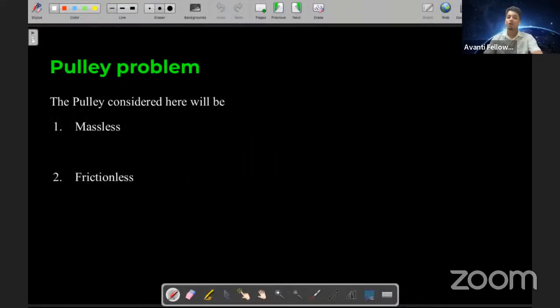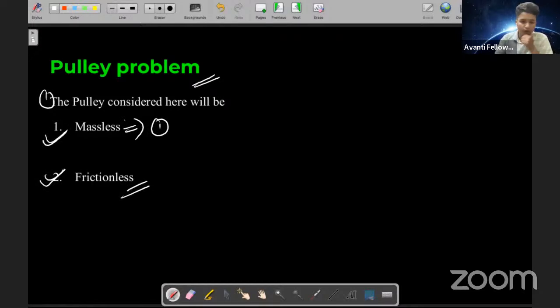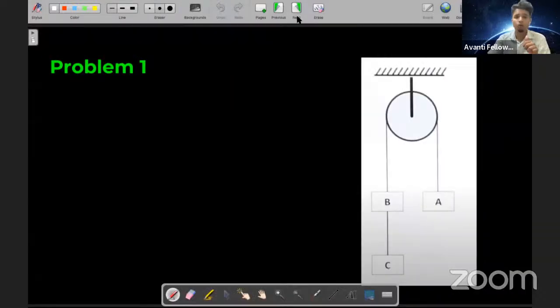Yes, nice. In a pulley problem, one of the most important things is that the pulley is considered to be massless and frictionless, students. So these two points are important. Pulley problem में भी मैंने वही बोला lastly. Now, considering the pulley problem.